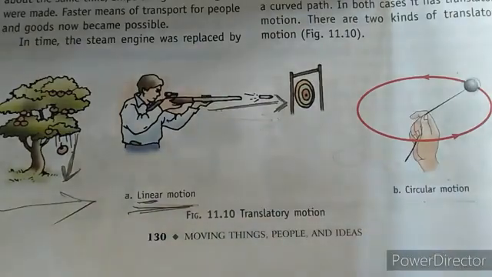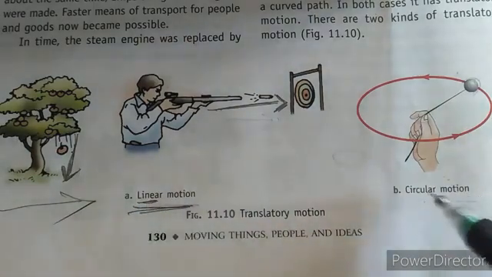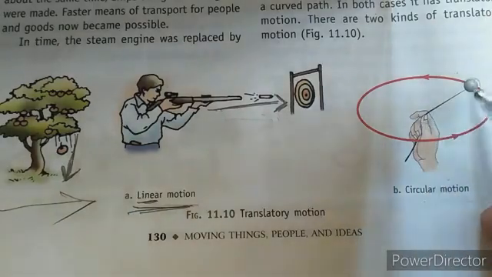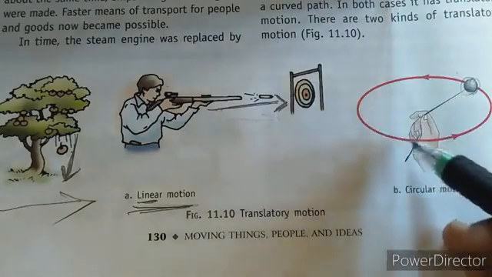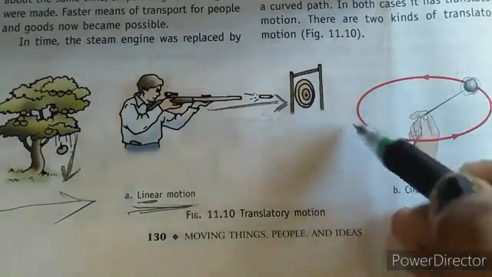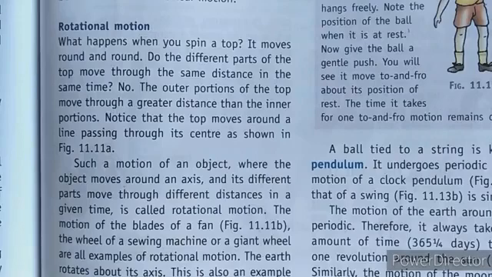And next we have circular motion, and circular motion is also known as curvilinear motion, and linear motion is known as rectilinear motion. Clear? So circular motion: when an object moves as a whole, the whole body is moving, but the condition is that the object moves in a circular path. Clear?